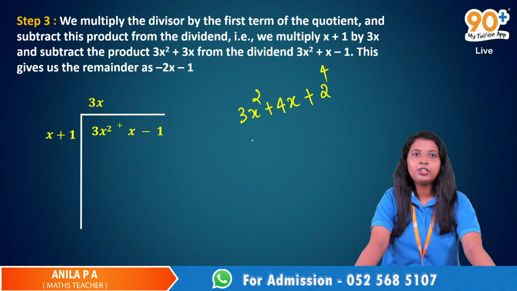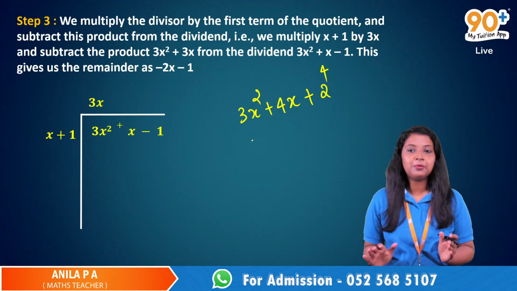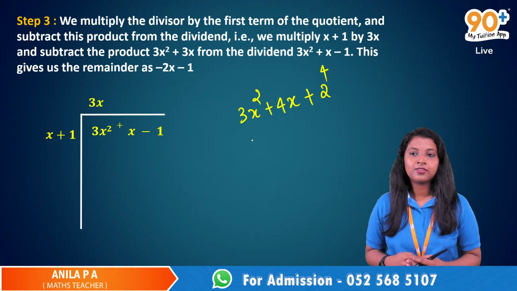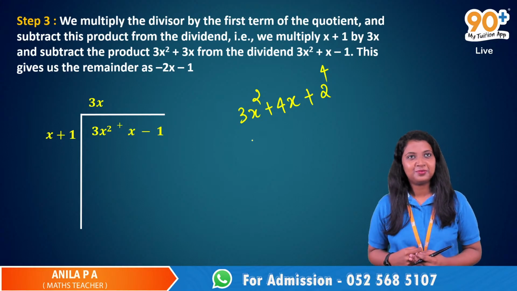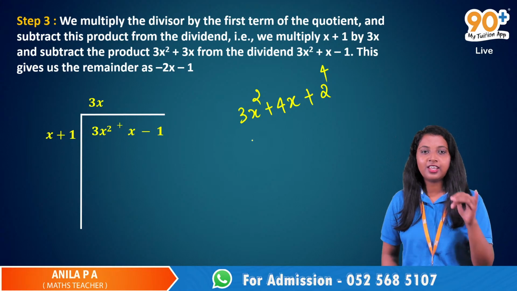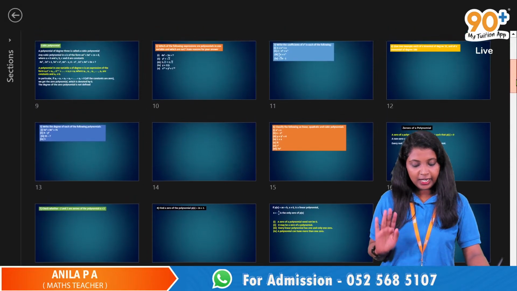Now tell me, what is a quadratic polynomial? You told me the polynomial is having more than 4 terms, but that is wrong. What is a quadratic polynomial? Wait, what is a linear polynomial? Linear polynomial means the polynomial which is having the multiplication of 2. No. Okay, do one thing. Just write the definitions of linear polynomial, quadratic polynomial, and cubic polynomial 5 times and send it to me.